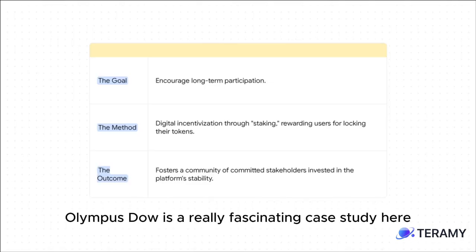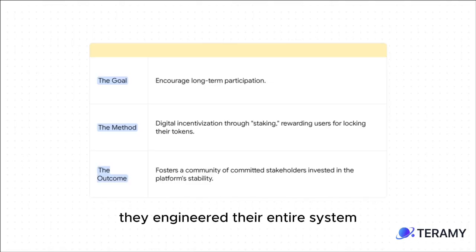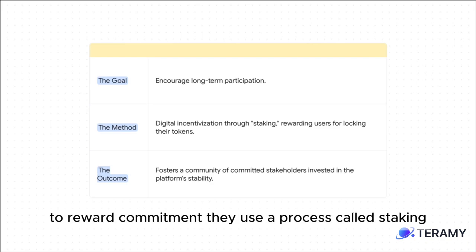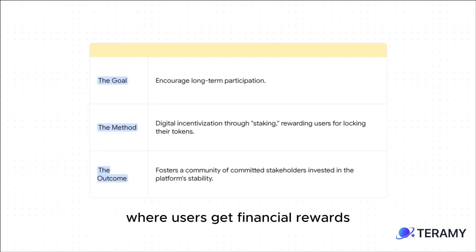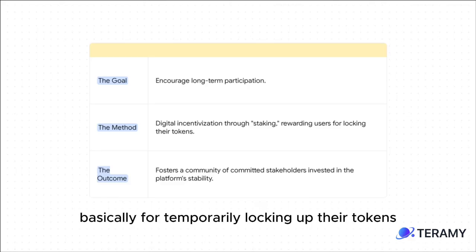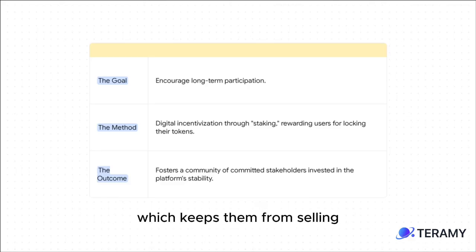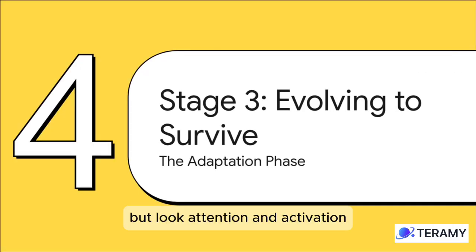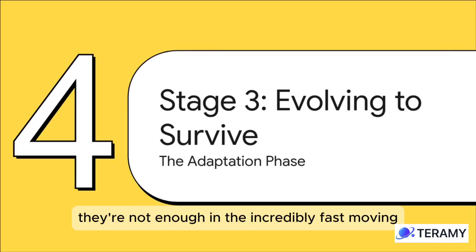Olympus DAO is a really fascinating case study here. They engineered their entire system to reward commitment. They use a process called staking, where users get financial rewards, more tokens basically, for temporarily locking up their tokens, which keeps them from selling. It's a simple, clever mechanism that aligns the personal incentives of every user with the long-term health and stability of the whole DAO.